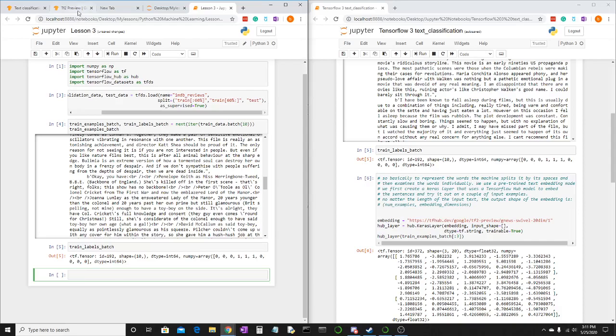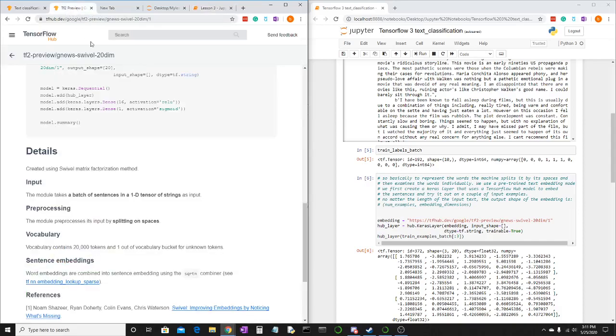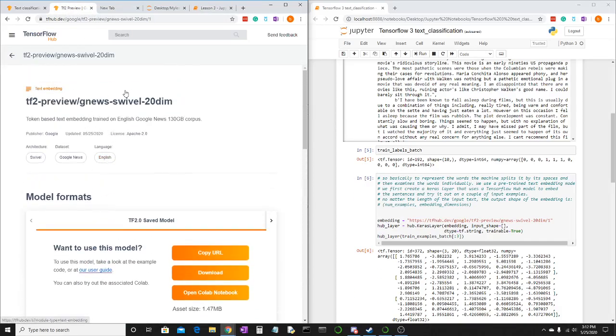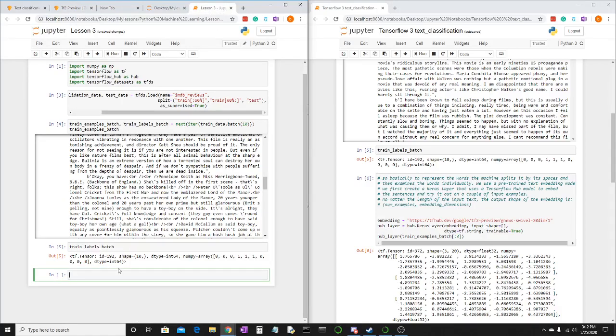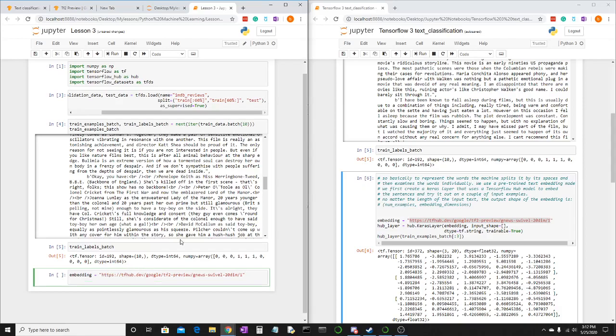So we need the link to this swivel model for it to work. We create a variable called embedding, and we're going to set it equal to the link in quotes. I'll paste this just to save time. And then we use that to create our model.